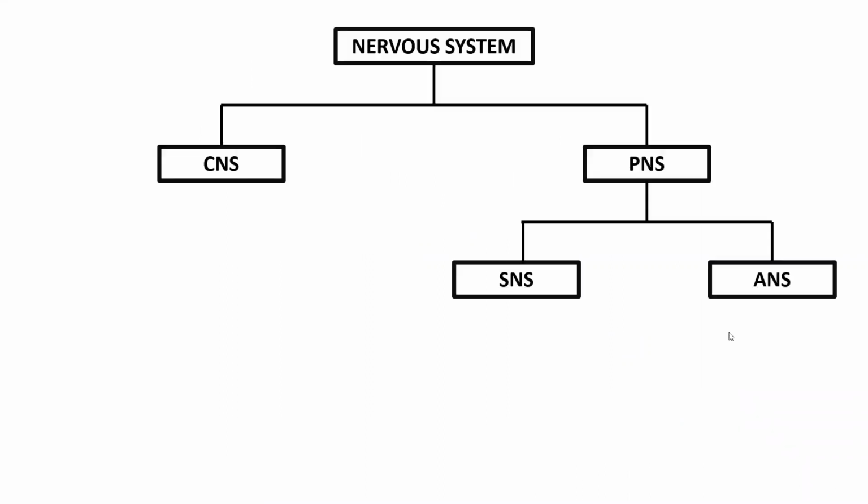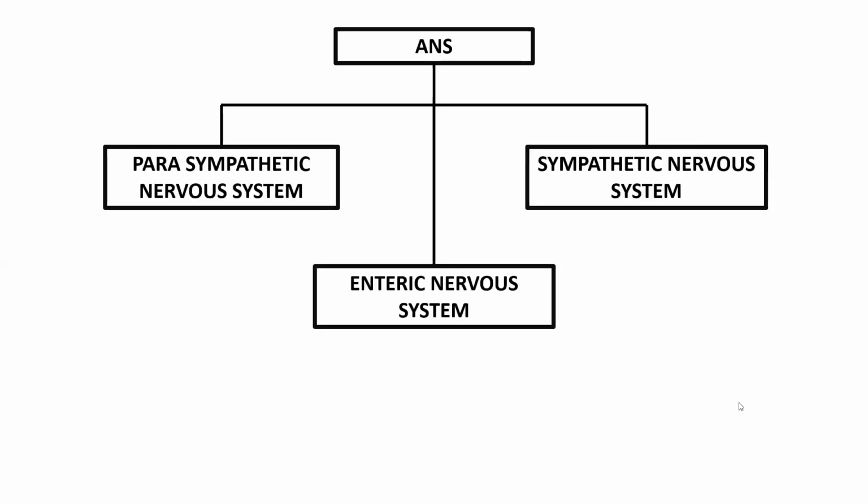Before starting adrenergic and anti-adrenergic drugs, I would like to give a small introduction about the nervous system. The nervous system is divided into the central nervous system and the peripheral nervous system. The peripheral nervous system is again divided into the somatic nervous system and the autonomic nervous system. The central nervous system includes the brain and spinal cord. Here our main concern is the autonomic nervous system.